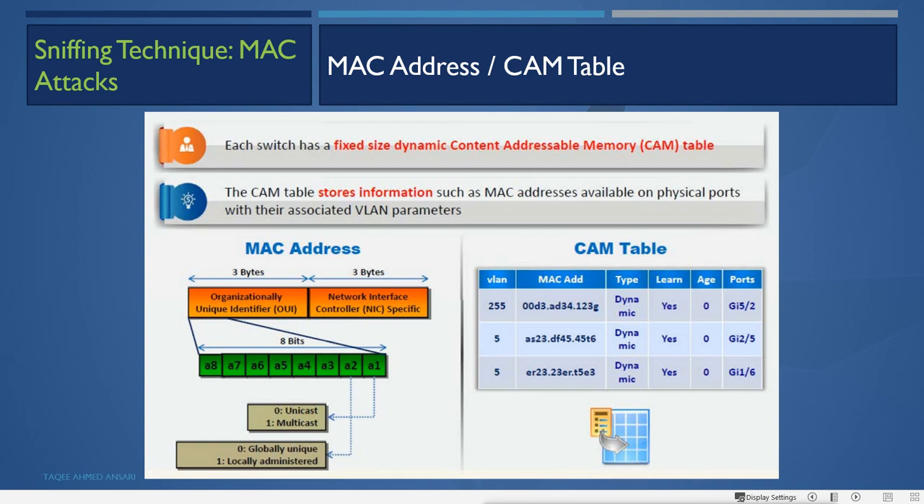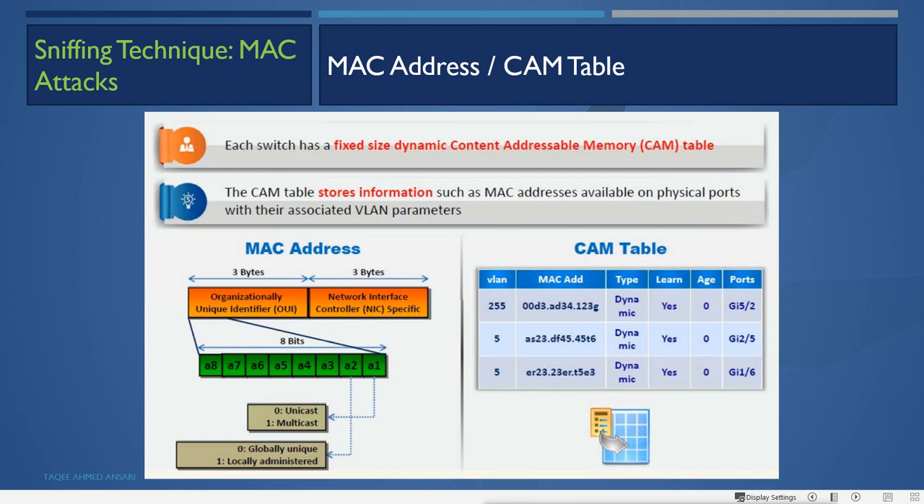And that means first we have to understand how a switch works. Each switch has a fixed-size dynamic content addressable memory, called CAM, and the CAM table. The CAM table stores information such as MAC addresses available on physical ports with their associated VLAN parameters. So every switch has a CAM table, and in it stores the MAC addresses of all the devices connected to each switch port.